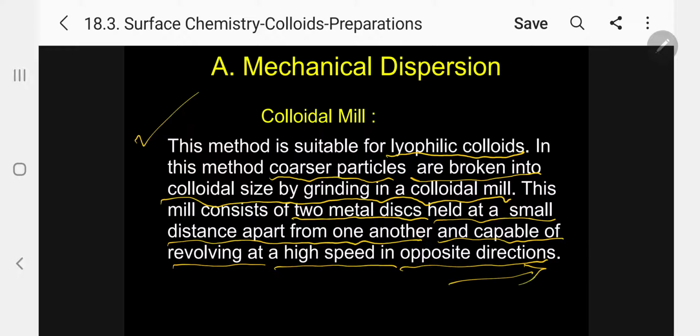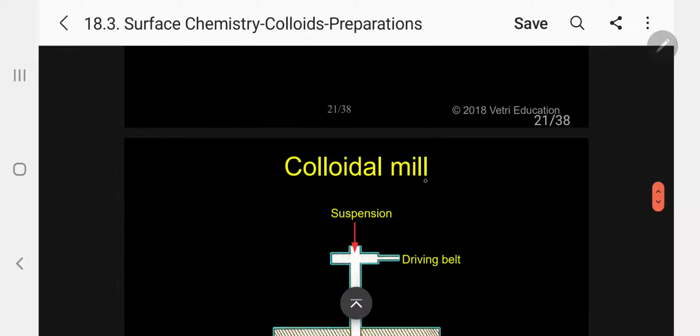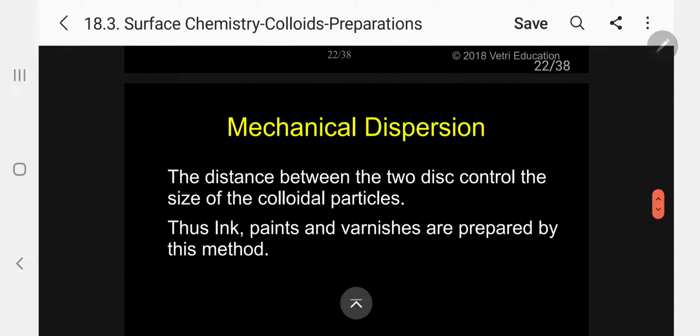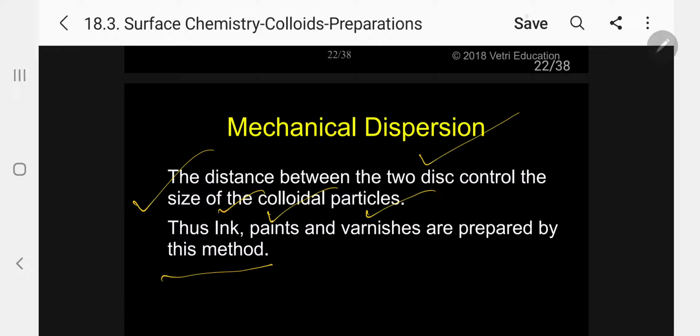One is moving clockwise, another is anti-clockwise. The distance between the 2 discs controls the size of the colloidal particles. Thus, using mechanical dispersion, ink, paints, and varnishes are prepared by this method. Kindly follow.